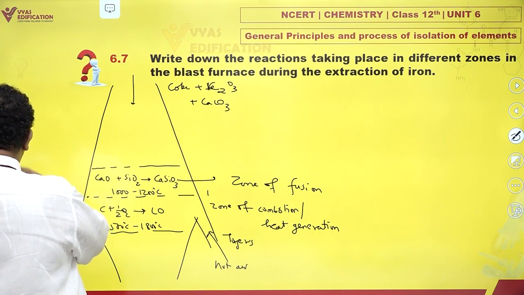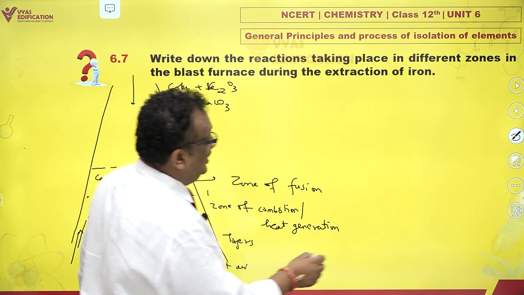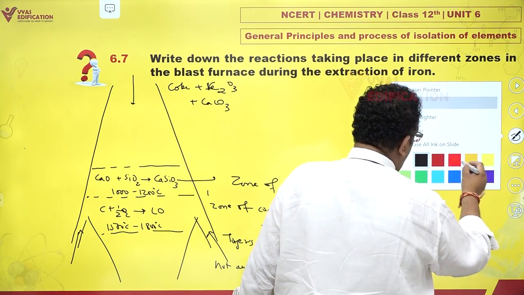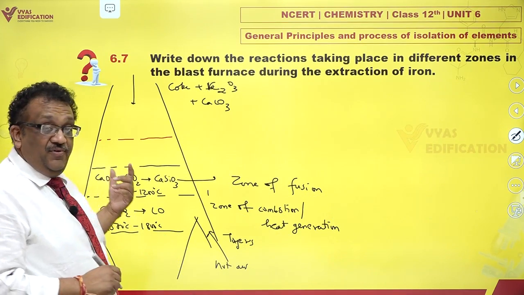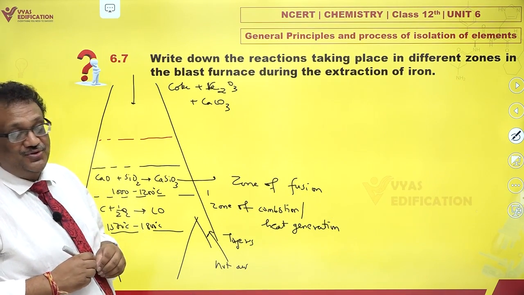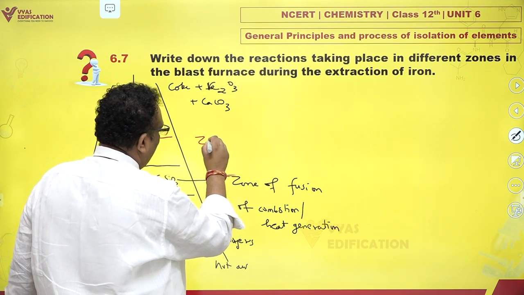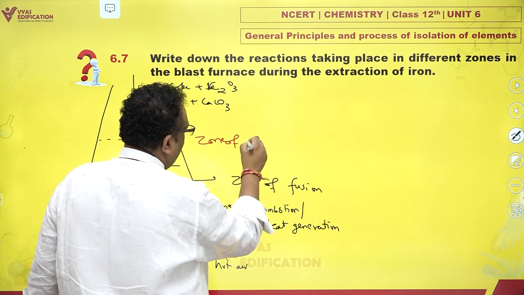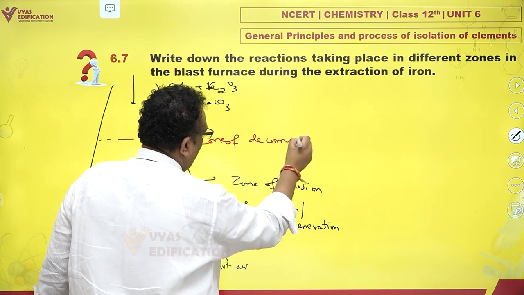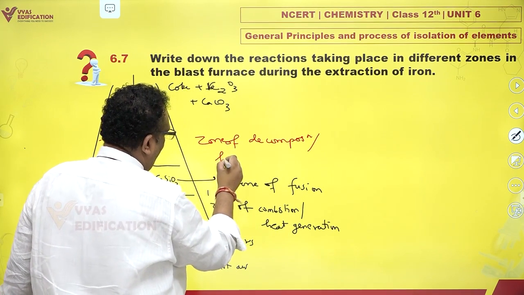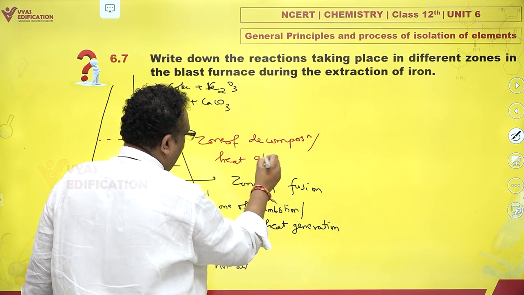And then above this, you have another zone, and that would be the zone of decomposition, a zone of heat absorption.